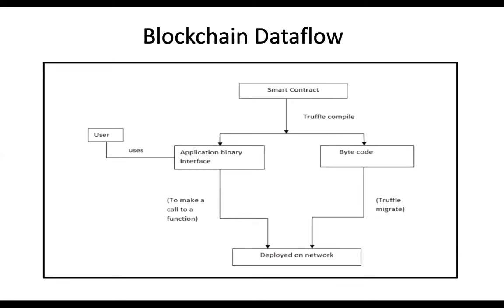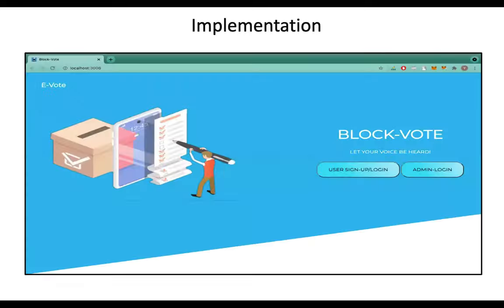Now the bytecode is the actual code, or the machine-level code, that will be deployed over the network, and the application binary interface is the interface which we will use to make a function call to the deployed bytecode on the network. Now without wasting any more time, let's move on towards the demo.